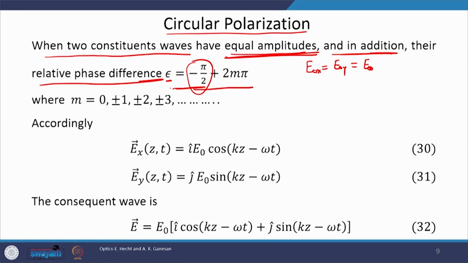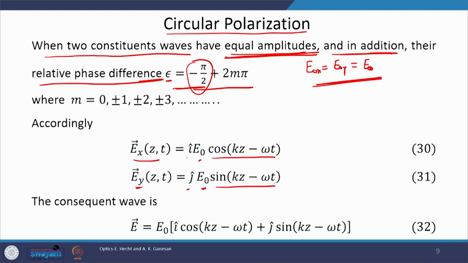With this, let us rewrite the expression for the wave. Two assumptions here are equal amplitudes and relative phase difference of minus pi by 2. With this, Ex can be expressed as i cap E naught cos(kz minus omega t), and Ey is equal to j cap E naught sin(kz minus omega t). No epsilon right now.